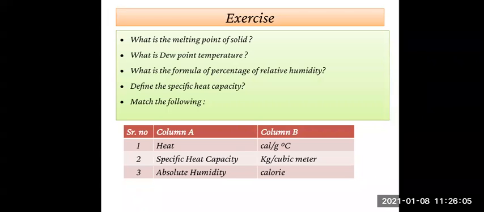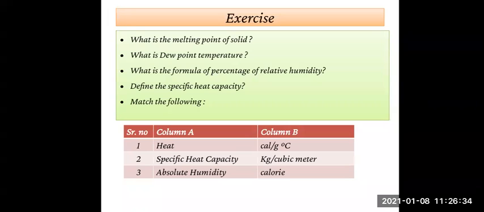Second one, you can answer the match the following. First one, heat. What is the answer for heat? Just tell me the unit. Three options are given. From that, you can tell which is the correct one.